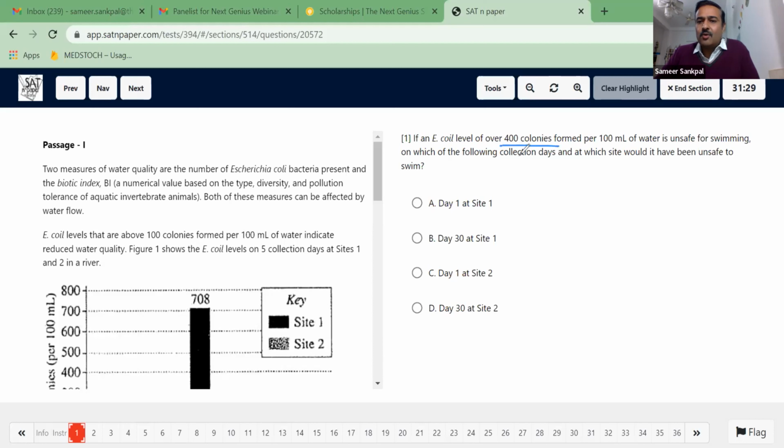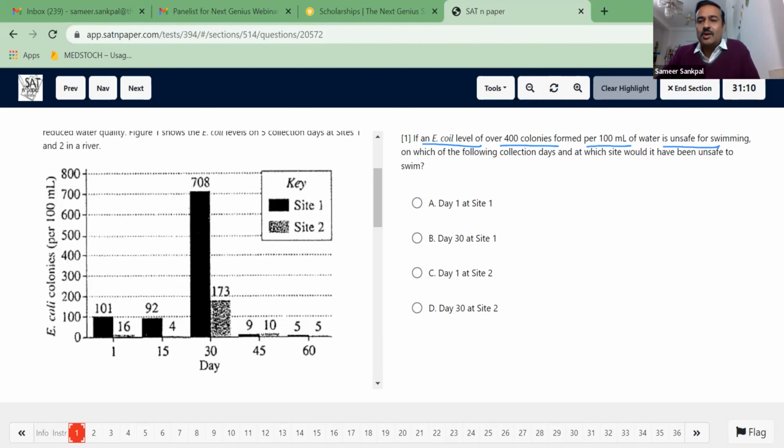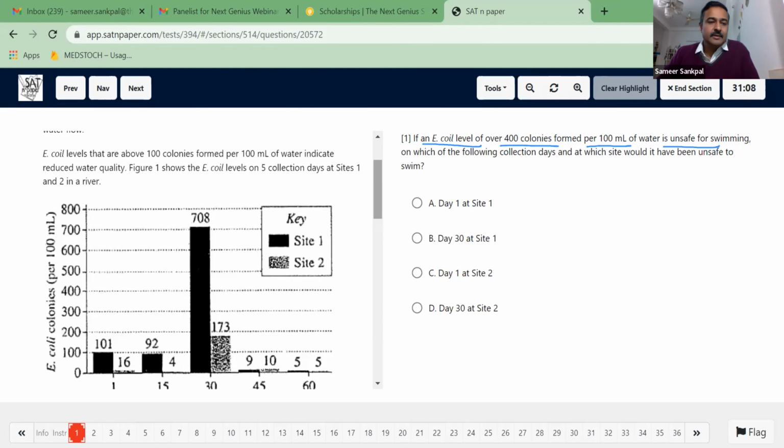They are talking about 400 colonies per 100 milliliter of water, and E. coli is the bacteria. These are the locators. So my locator is telling me to look for something which is 400 colonies per 100 milliliter.